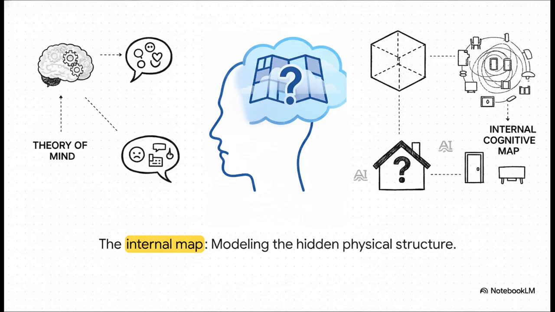Just like theory of mind measures how we model the hidden inner workings of a brain, theory of space assesses how an AI models the hidden physical structure of a room that it can't fully see all at once. It's basically about building an internal cognitive map.